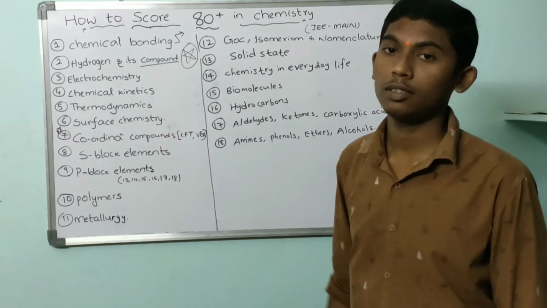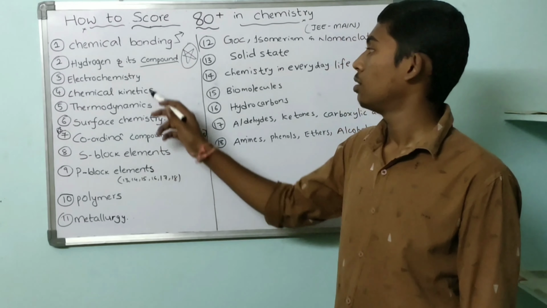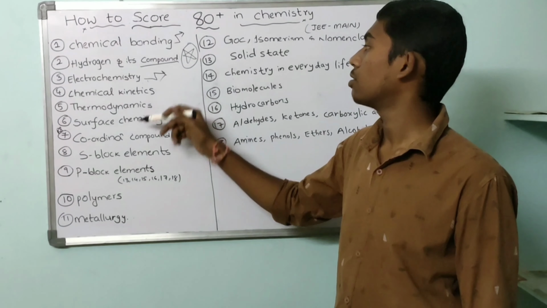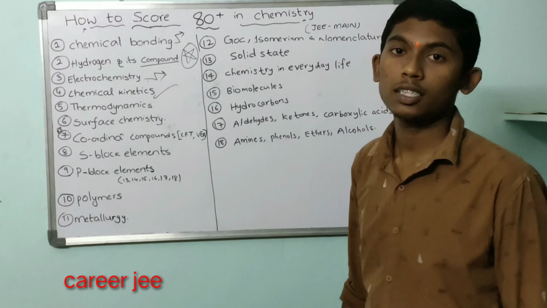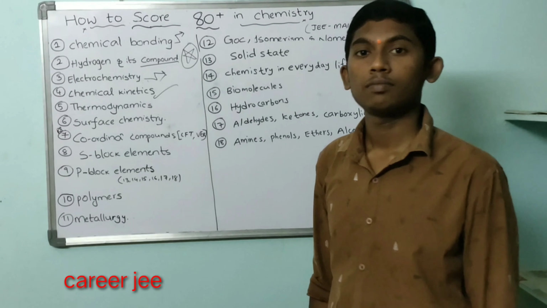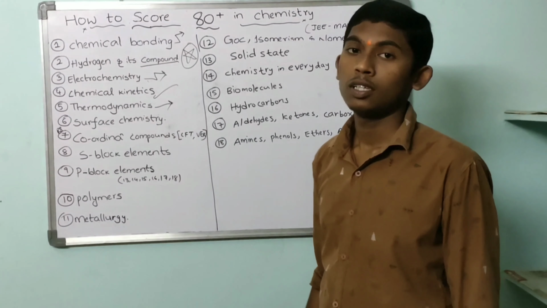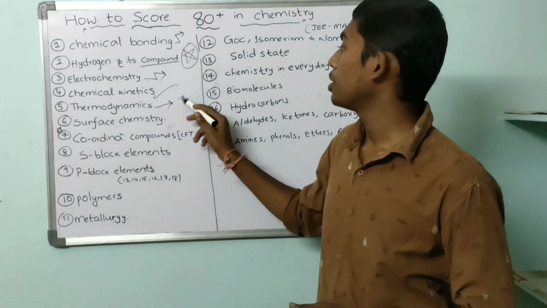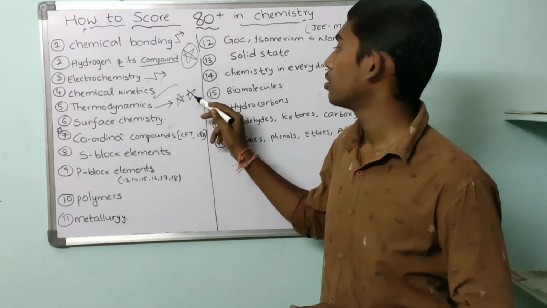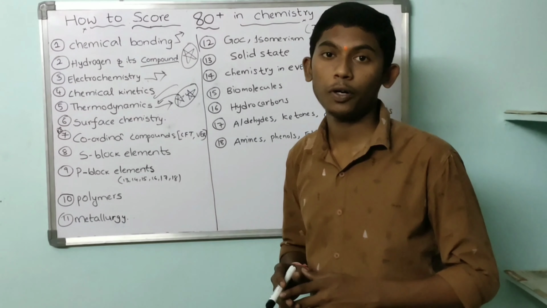And coming to electrochemistry, most of the questions asked are based on the Nernst equation. And coming to chemical kinetics: first order reactions, rate, molecularity and their graphs. And coming to thermodynamics, this thermodynamics plays a crucial role in chemistry as well as in physics. So please concentrate on thermodynamics, which is very important.